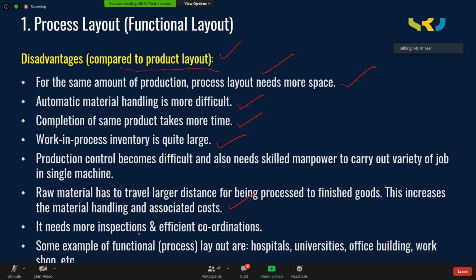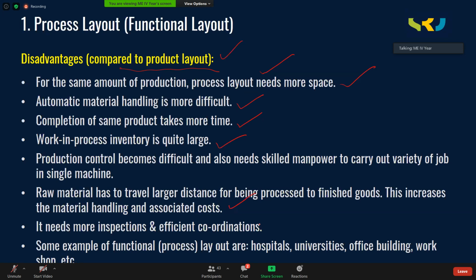And it needs more inspections and efficient coordinators. More inspections means every department should have an inspector now. Milling section should have an inspector. Lathe section should have an inspector. Okay, unless it is cleared from there, only then will it proceed to the next department.